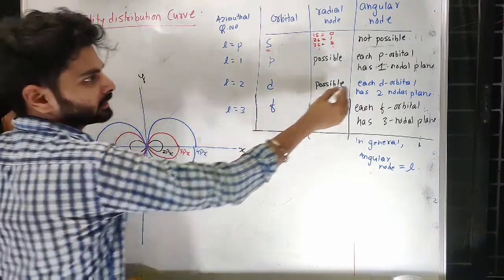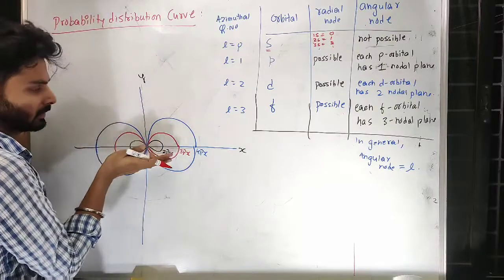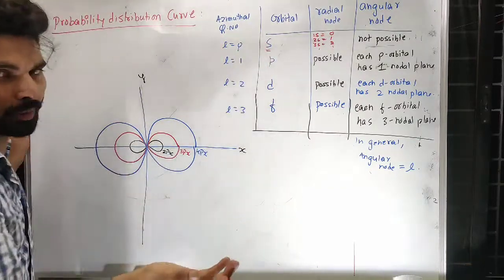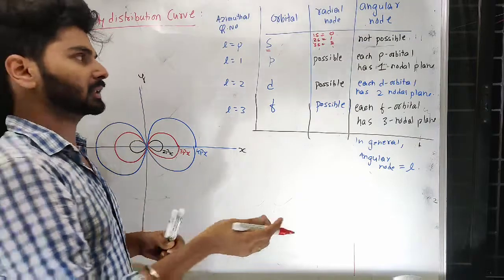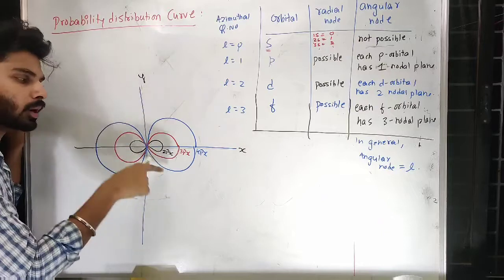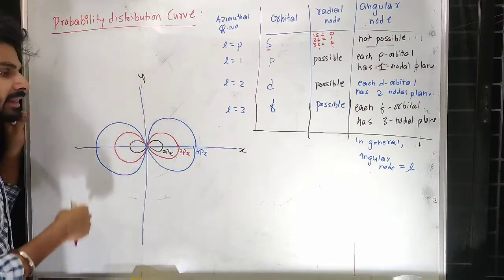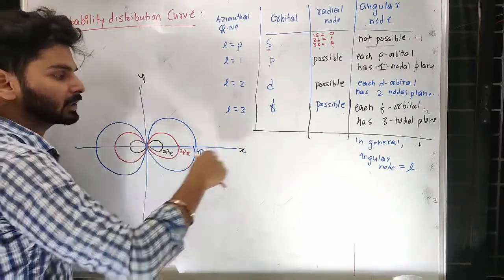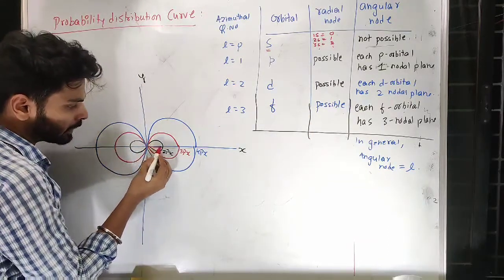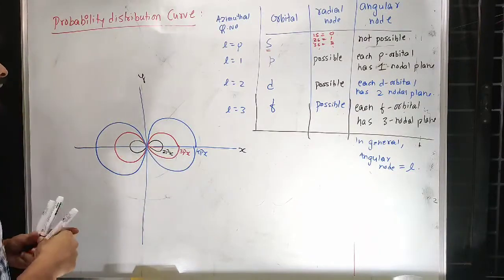Now one thing we have seen is that there is an angular node, that it can be found only in a particular direction. That's why p, d, f are called directional orbitals. s is a non-directional orbital because s can be present in all directions. p, d, f are not present in all directions. So if I selectively consider the orbital px, it is true for all other orbitals also, but I am considering 2px. In that case, this particular one goes as a journey, like in the x-axis. So for 2px, from here, from the nucleus to a certain level, you can expect the 2px electron.